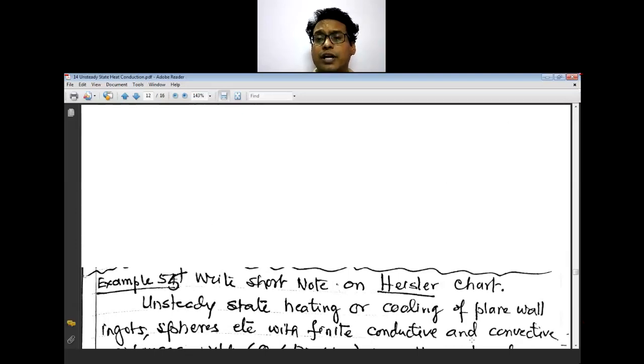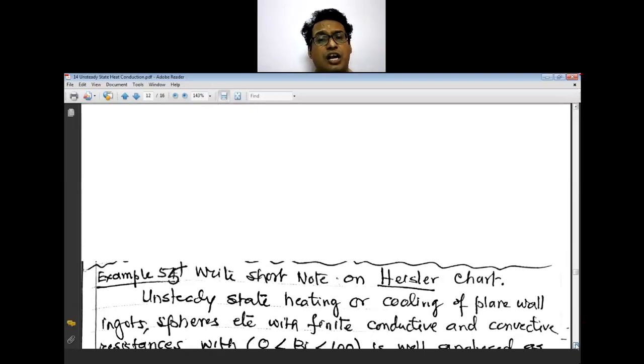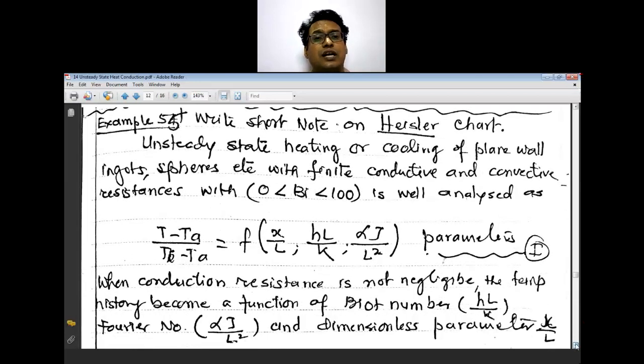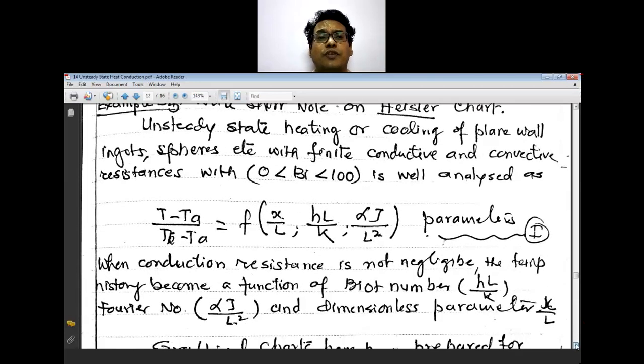Then the second important aspect is the Heisler chart. This chart covers unsteady state heating or cooling of plane walls, spheres, etc., with finite conductive and convective resistances, with the Biot number from 0 to 100 well analyzed.